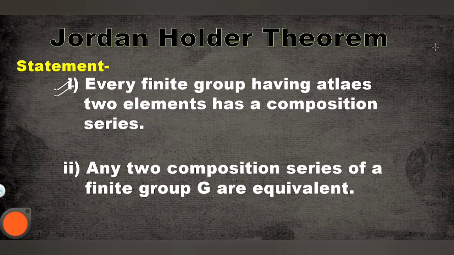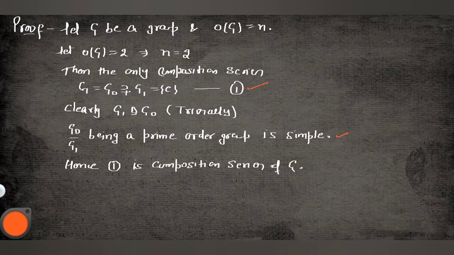So let's start this theorem, and first of all the first part of this theorem, that we will take a finite group having at least two elements, and we will prove the composition series will exist for that group. Let's start.